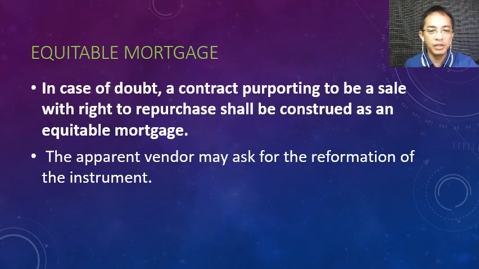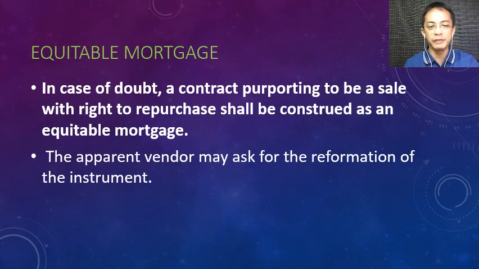In this case, the apparent vendor, yung pagbenta na kunwari pacto de retro sale pero equitable mortgage pala, may ask for the reformation of the instrument so that the instrument will show not a pacto de retro sale but an equitable mortgage. So, pwede niya ipa-reform ang instrument for his benefit.